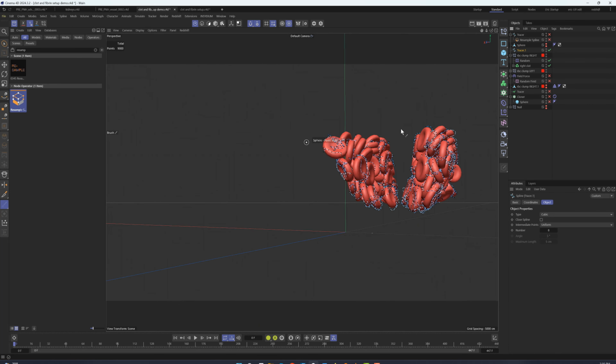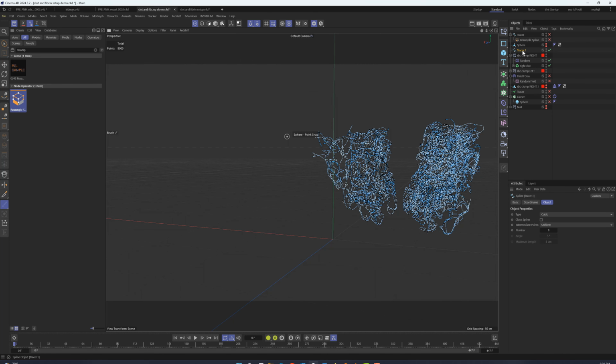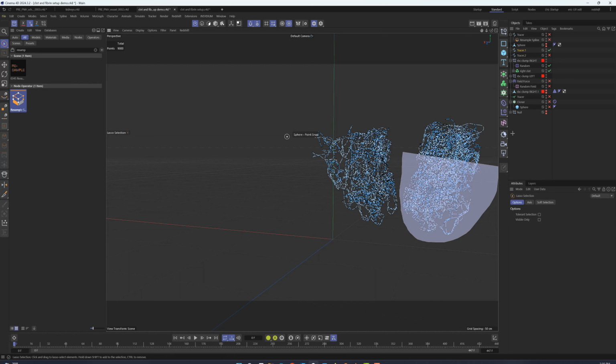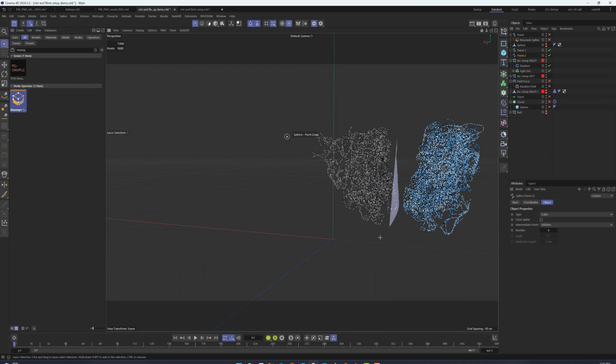Looking back at the fibrin spline, we have a single spline for both sides of the clot. I want to split that up into two splines for better control over the deformation. So we'll duplicate the entire spline, select all of the points on one side and delete. Then we'll select all of the points on the other spline and delete those as well.